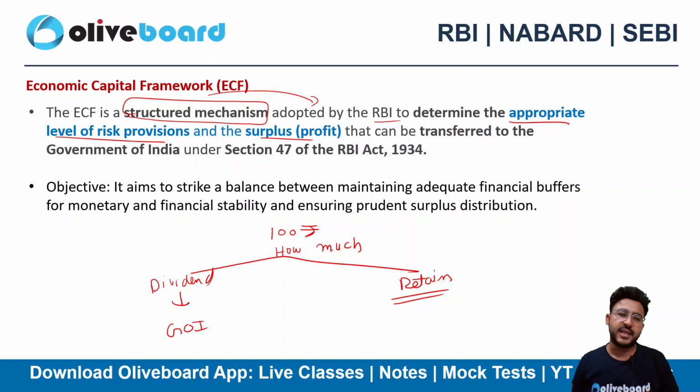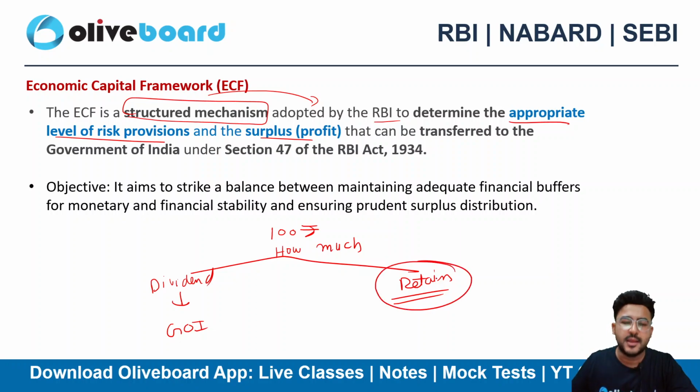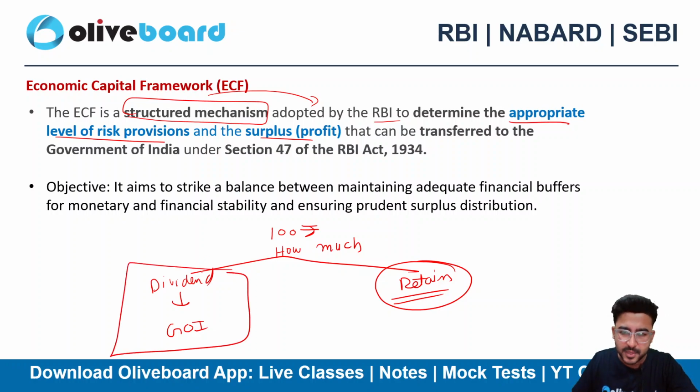This decision we take in the Economic Capital Framework. It's a structured framework adopted by the RBI to determine the appropriate level of risk provision, how much risk provision to make, how much money to retain, and how much money to distribute as surplus to the Government of India as dividend, right?